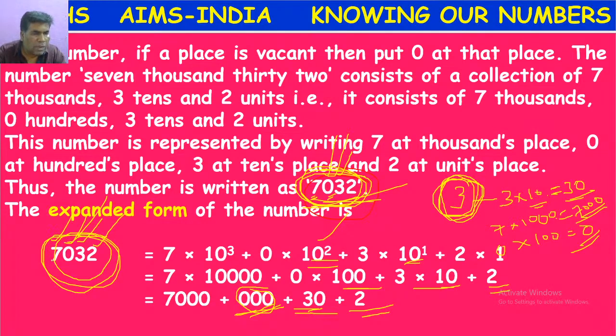What is the place value of 7? It is in thousands place. Sorry, only 3 zeros, 10 cube. 7 into 1000 is how much? 7,000. Okay. So that's why, as 0 is not having any place value, we are not representing it in the expanded form. We can omit the 0.